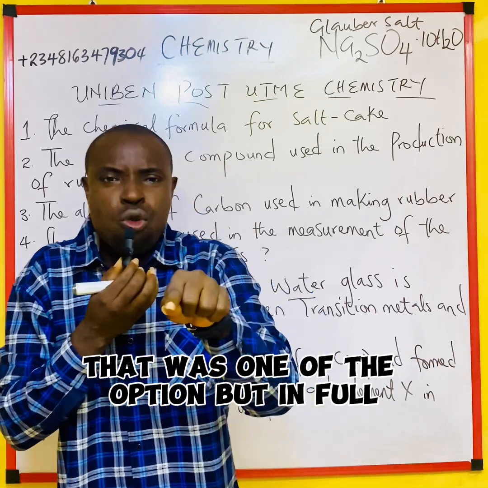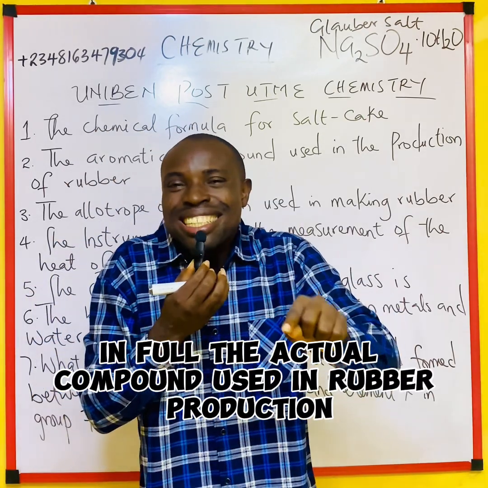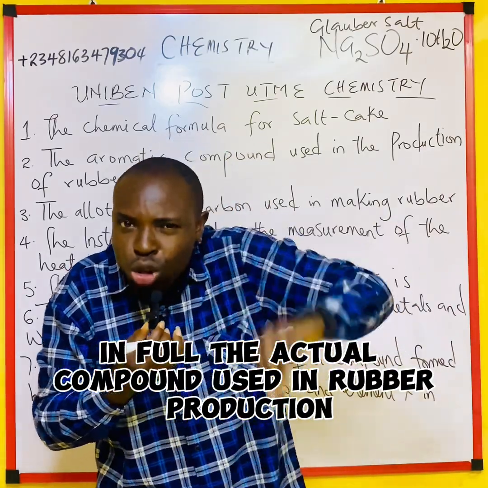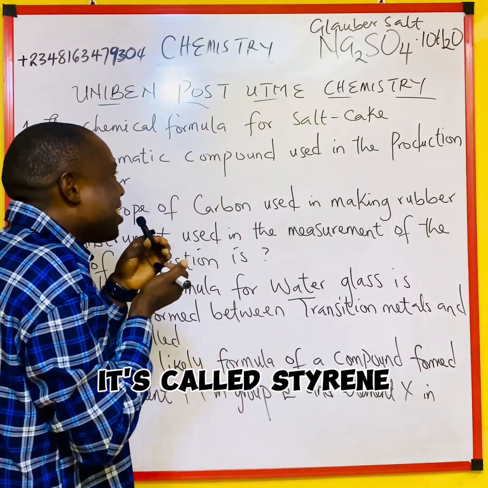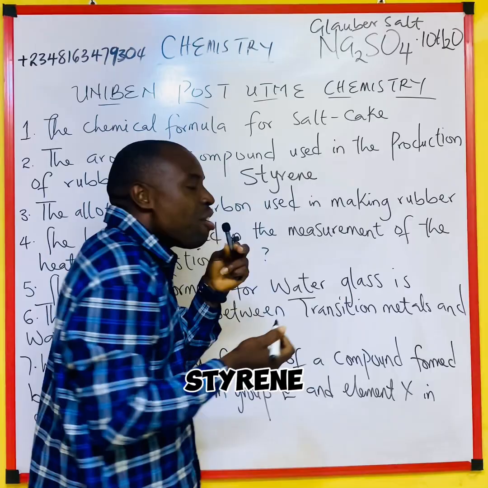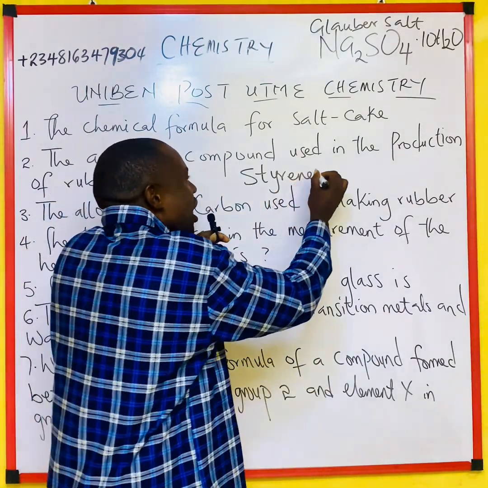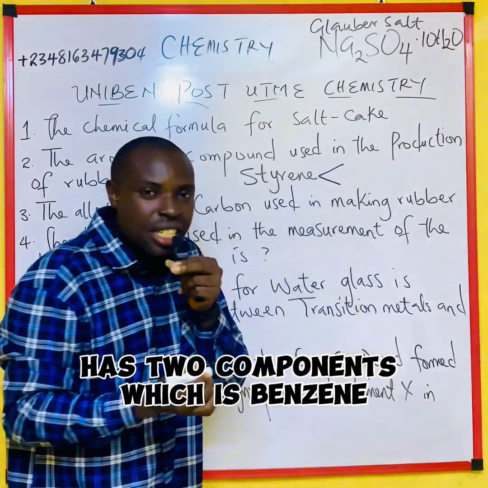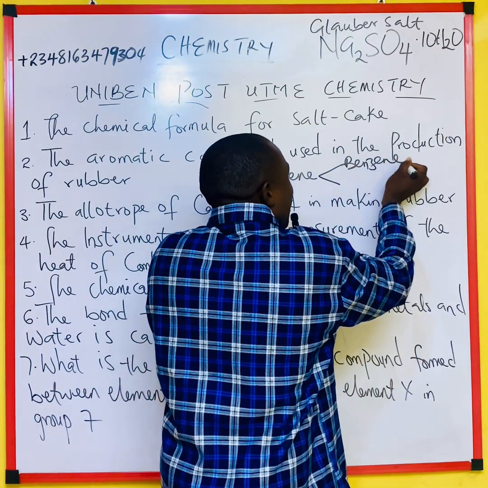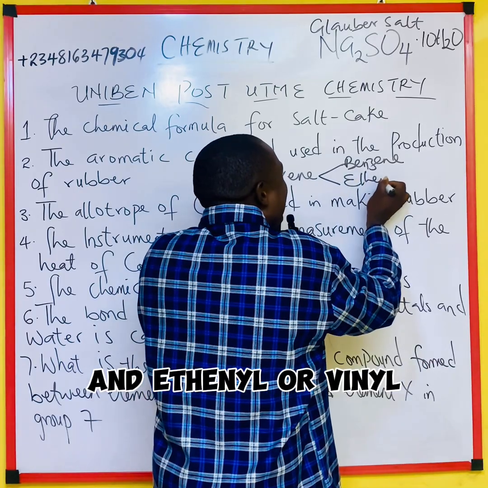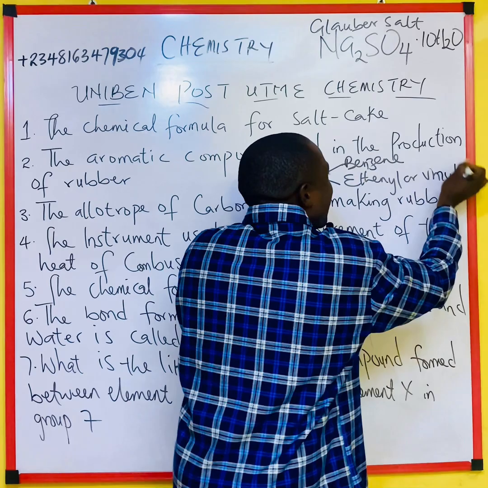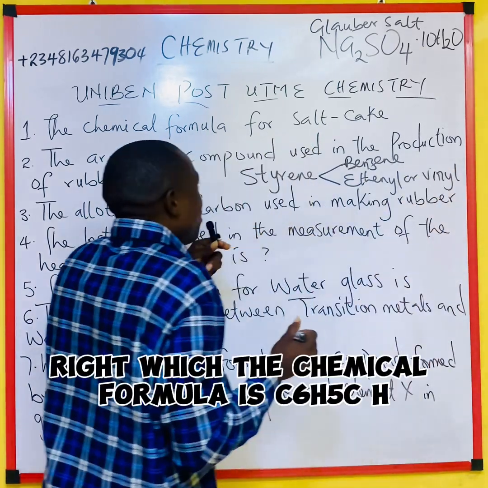But in full, the actual compound used in rubber production is called styrene. Styrene has two components, which is benzene and ethenyl, or vinyl, right?